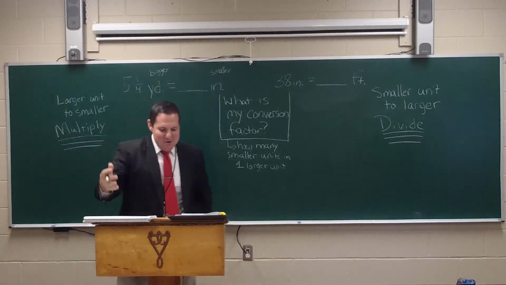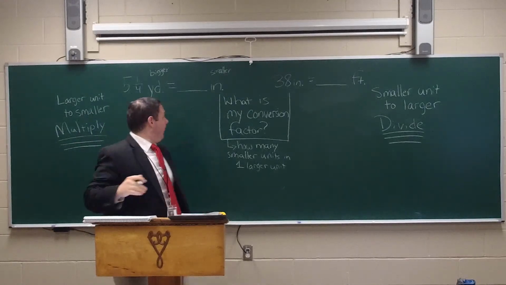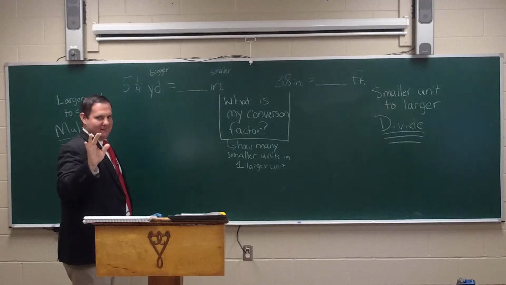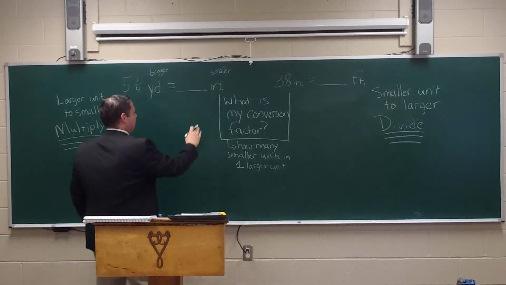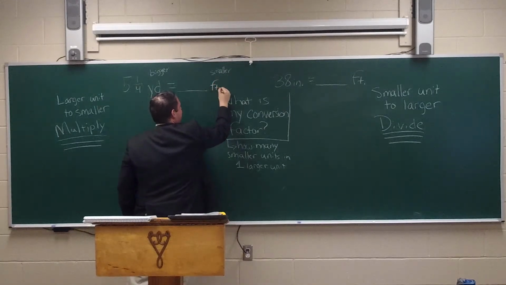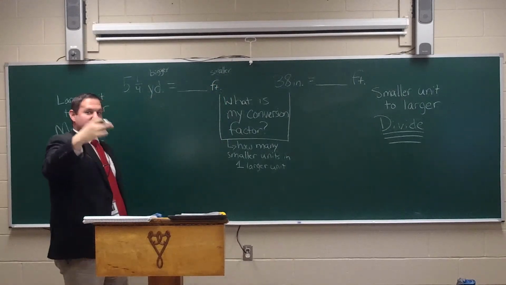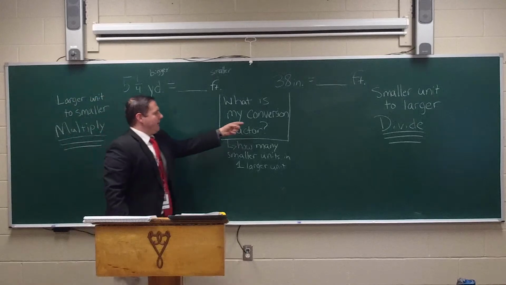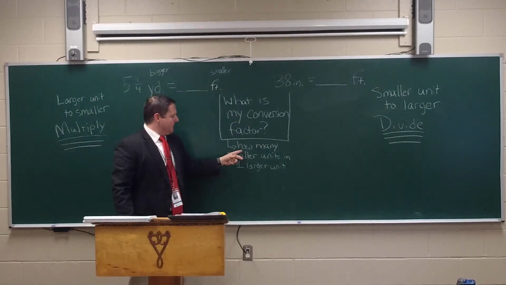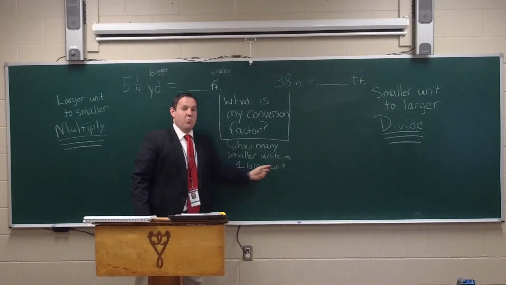Class, I have done this completely incorrect. The example should actually say feet, and I apologize for that. But still, larger to smaller, so we're going to multiply. You need to figure out what your conversion factor is. Well, what's a conversion factor? A conversion factor is how many smaller units are in one larger unit.